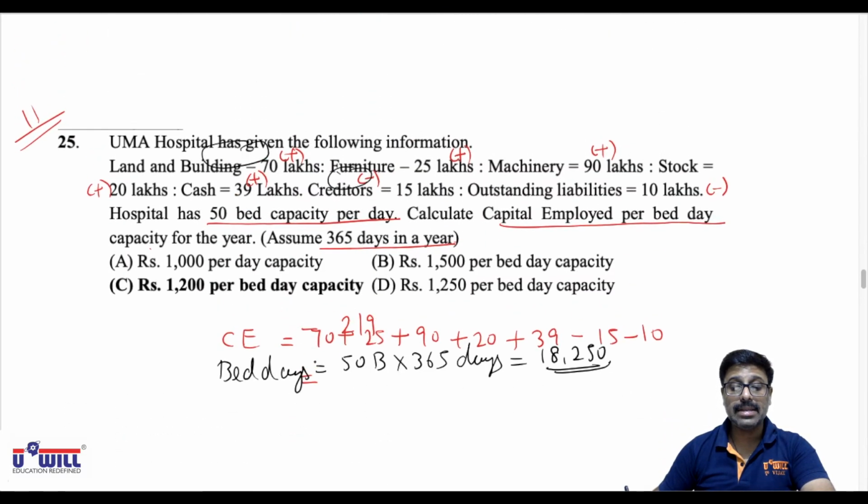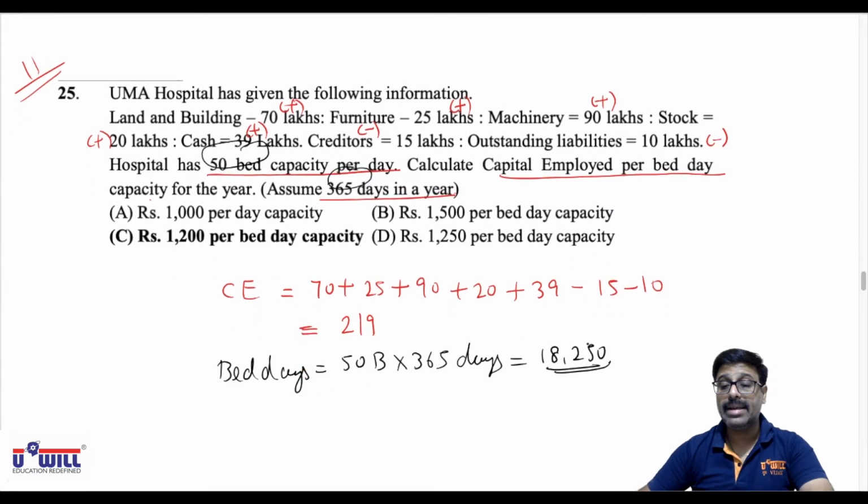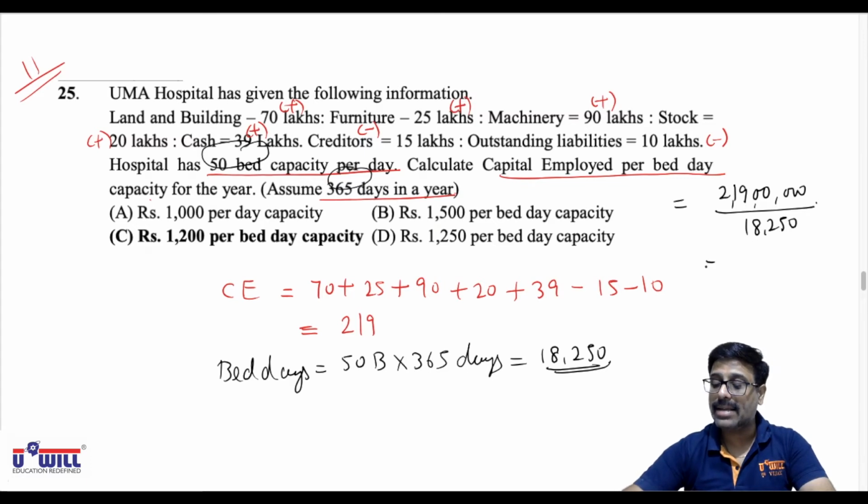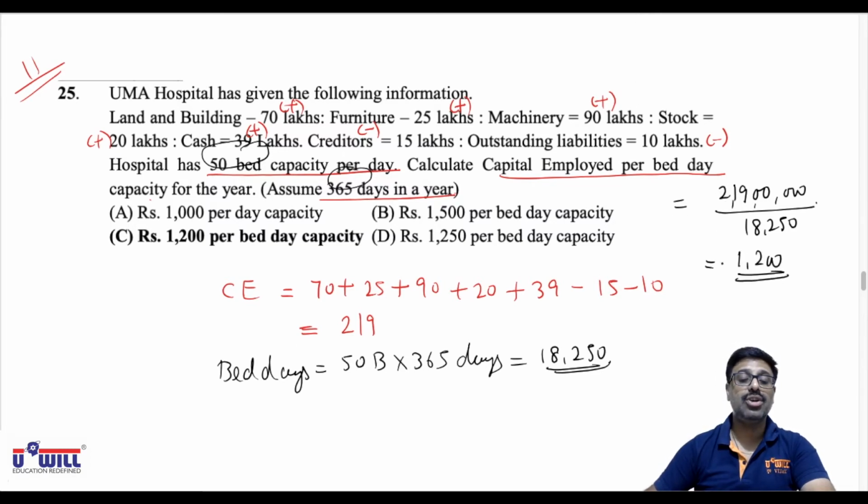The formula is capital employed per bed day is equal to capital employed, that is 219 lakhs. 219 lakhs means 2 crore 19 lakhs, divided by 18,250 bed days. Do it, everyone. 219 lakhs means 5 zeros, divided by 18,250 bed days. So 1,200 rupees per bed day capacity, capital employed. Option C is your answer.